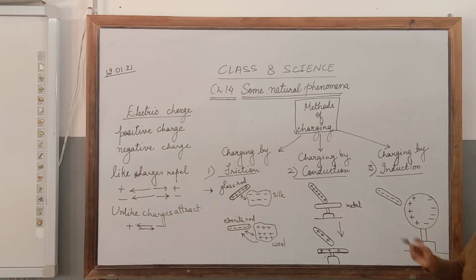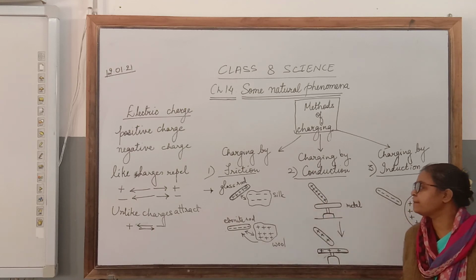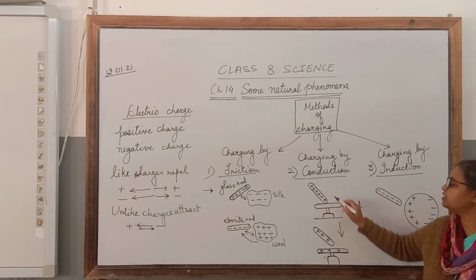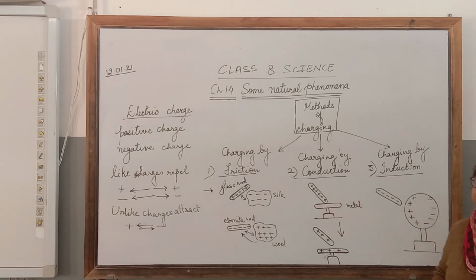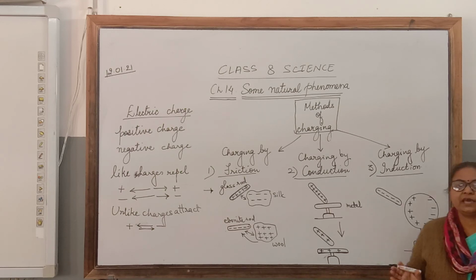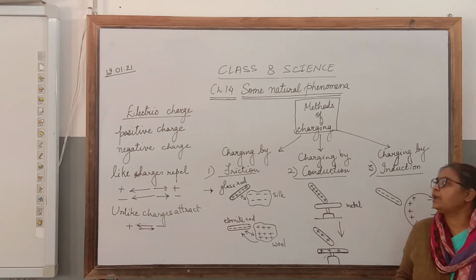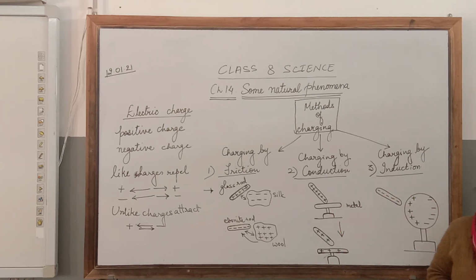So children, these are the three methods by which we can charge an uncharged object. Charging by friction, that is by rubbing the two objects. Charging by conduction, touching a neutral object with a charged object. And charging by induction, bringing a charged object near the uncharged object but not touching it. So children, I hope this video will help you to understand what charges are, how they behave, and what the methods of charging an object are.